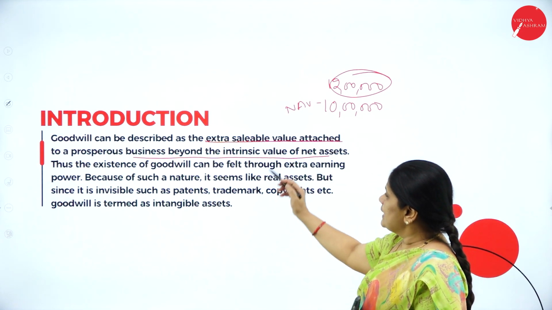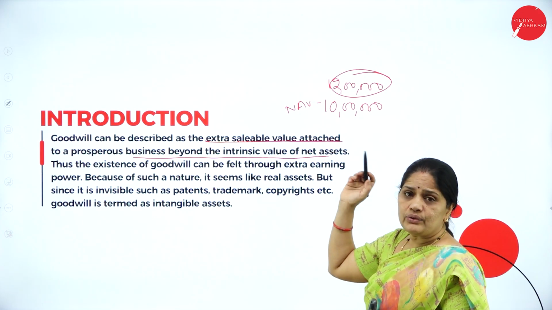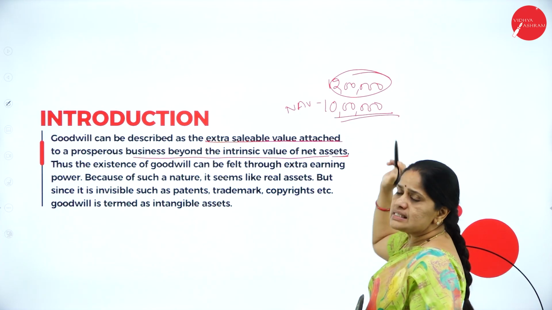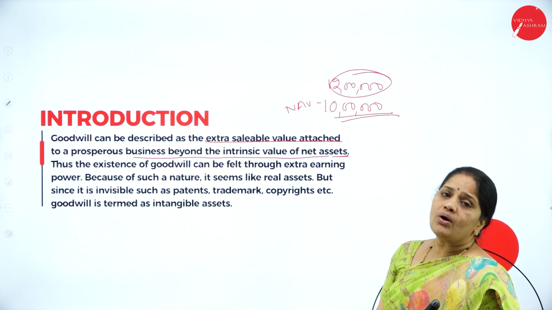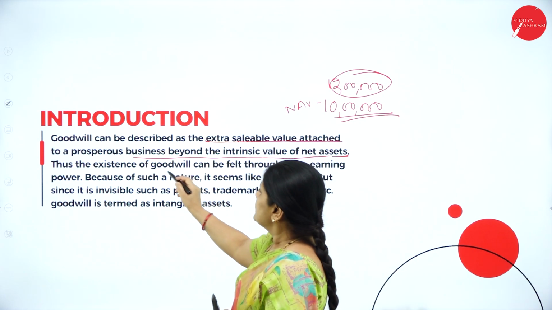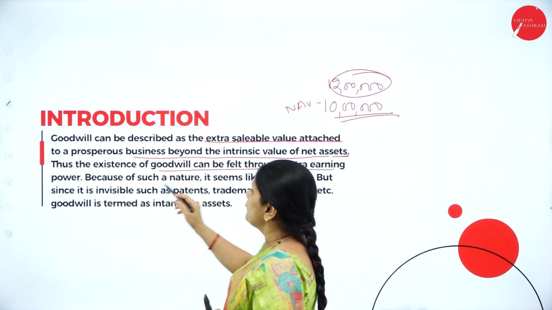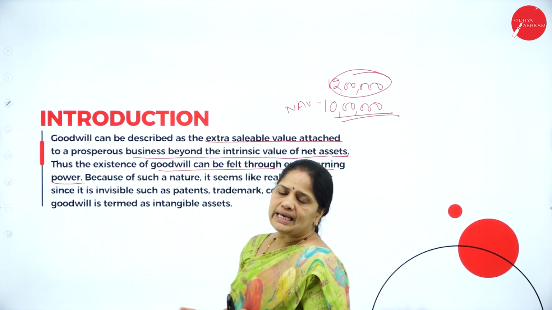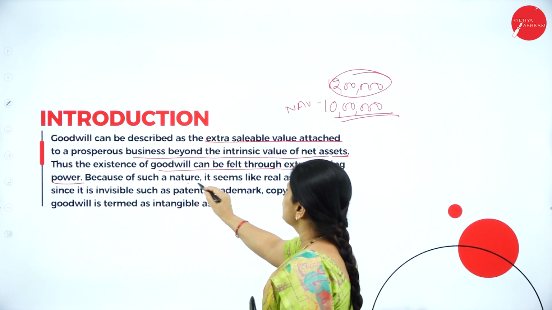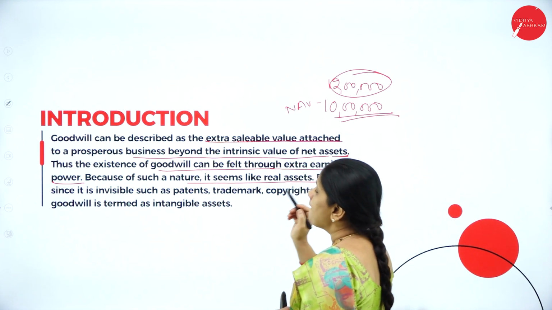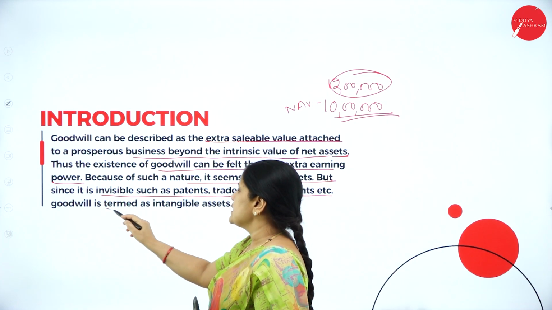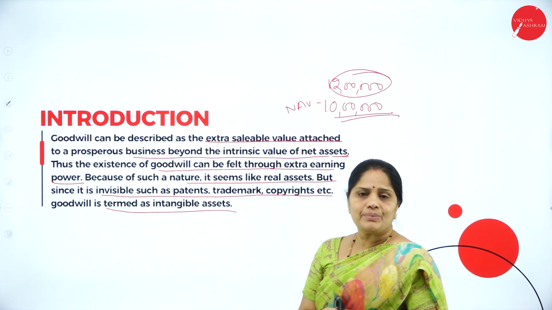So, it can be described as the extra saleable value attached to a prosperous business beyond the intrinsic value of the asset. Anything more than that, whatever the buyer is ready to give, that we call goodwill. Thus, the existence of goodwill can be felt through extra earning power. The extra earning power the business has, that we call goodwill. Because of such a nature, it seems like a real asset, but since it is invisible, such as patents, trademarks, copyrights, etc., goodwill is termed as an intangible asset.